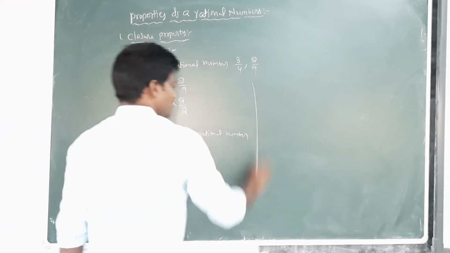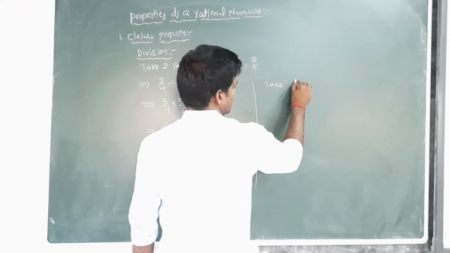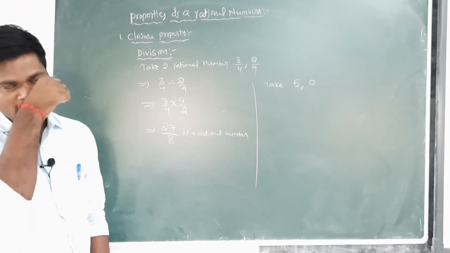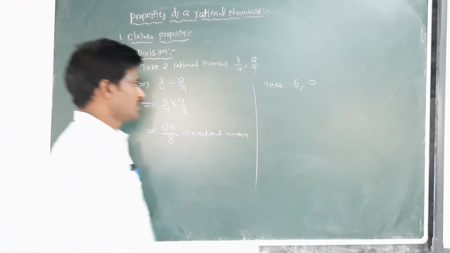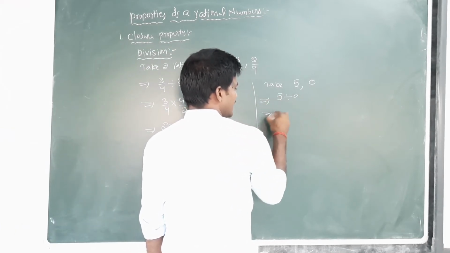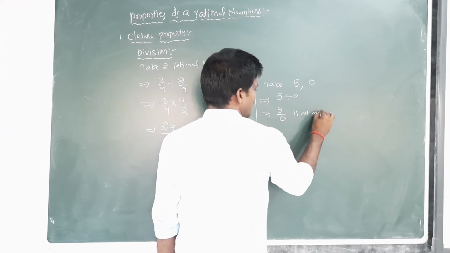Another example. Take two rational numbers 5 and 0. That equals 5 divided by 0. 5/0 is not defined.